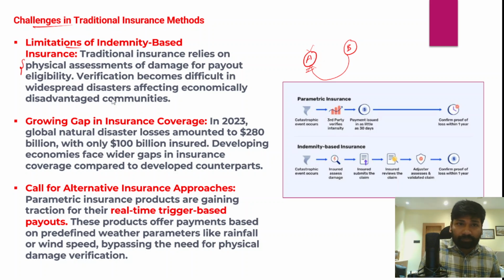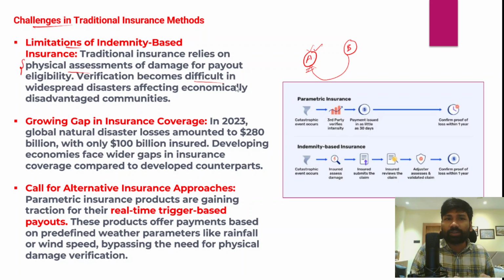Therefore, traditional insurance very often relies heavily on physical assessment of the damage for payout eligibility. And in fact, this verification becomes very difficult whenever widespread disasters like earthquakes, cyclones or floods take place.